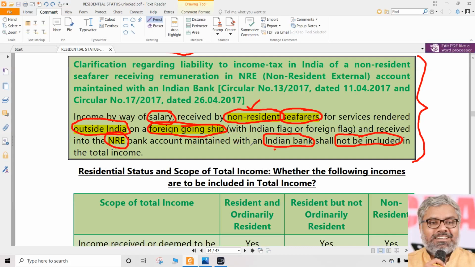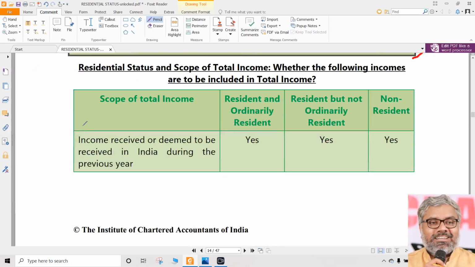Basically, the only possibility of having some link with India is what? That person unfortunately had a bank account with an Indian bank, that too an NRE account. Just because of that, we cannot make it taxable in India. Hence, it is not taxable in India. Simple. Right?